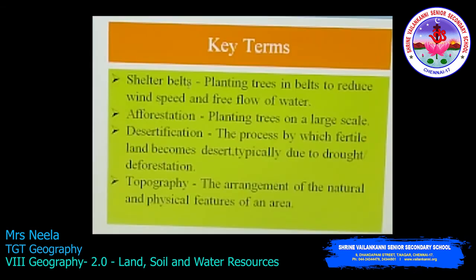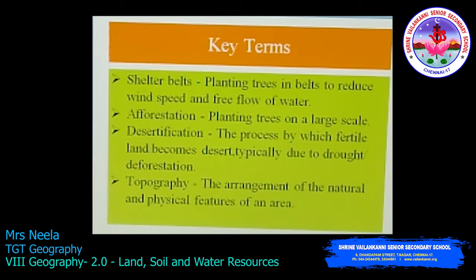We are going to see now about the conservation of the land. There are some key terms which you should know before entering into the conservation of the land. That is the shelter belts. What are called shelter belts? Planting trees in belts to reduce wind speed and the free flow of water. The belts here are the frontiers, the borders. Afforestation, that is planting trees on a large scale. So deforestation is the cutting down of trees. Afforestation is planting trees on a large scale.